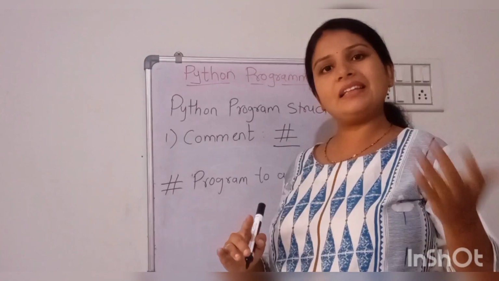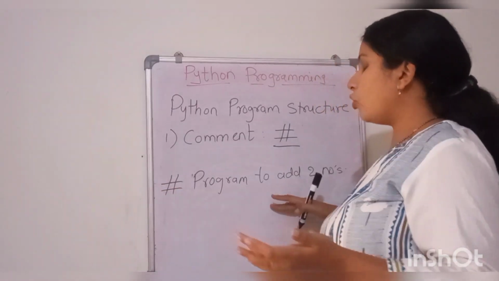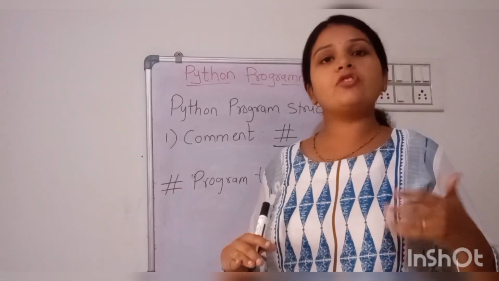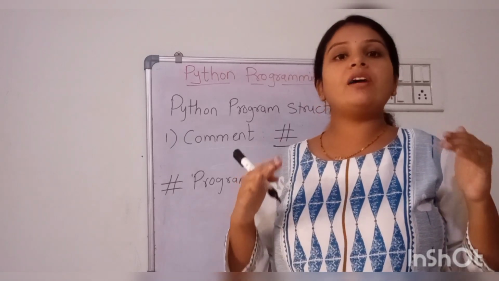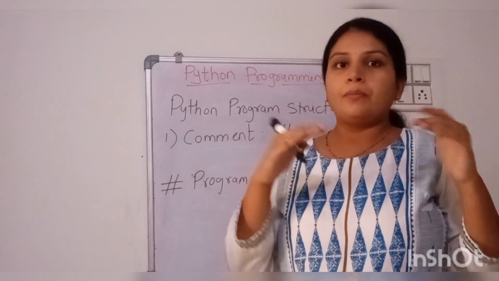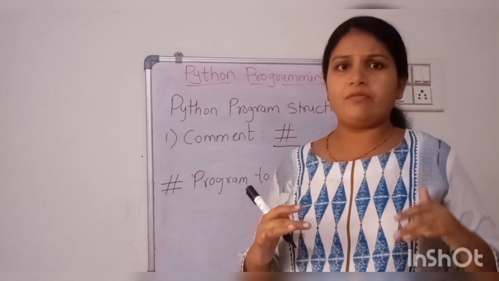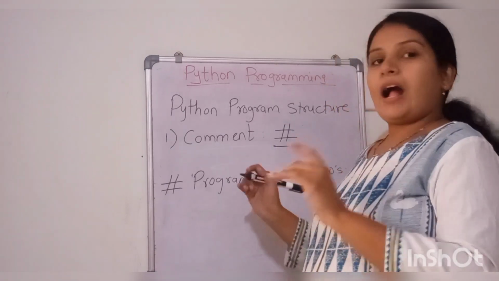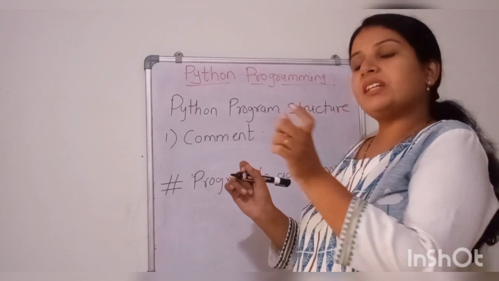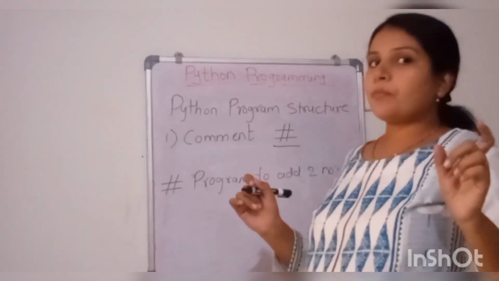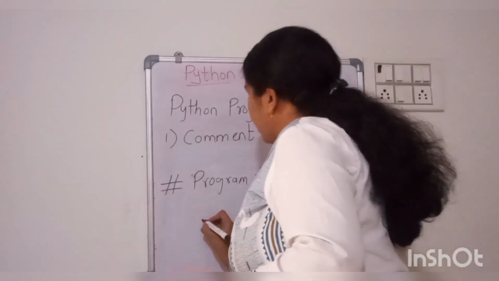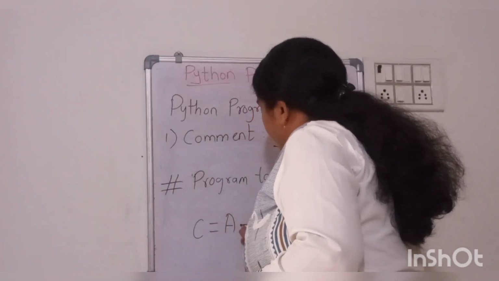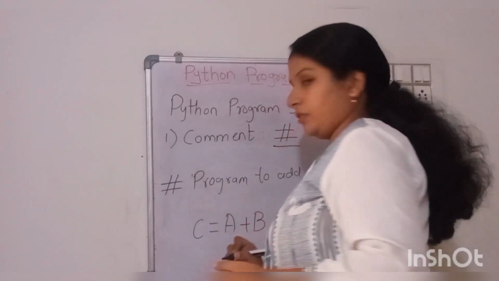Next part is the inline comment. Now this is the title of your program. Sometimes we need to explain what we are going to do in the middle section or within the program, which operation we are performing. So in that case, I am going to add the comment beside the instruction. Suppose my instruction is C is equal to A plus B. This is my instruction, right?